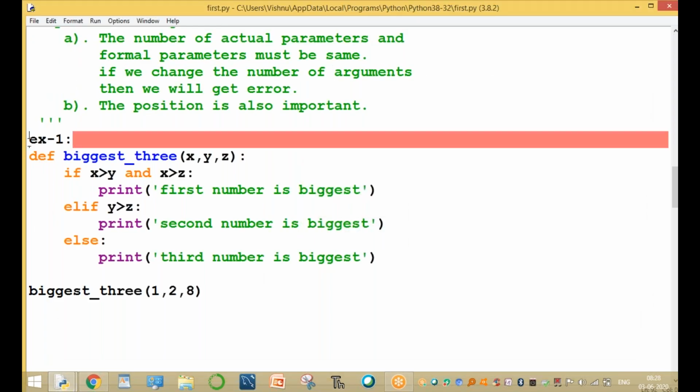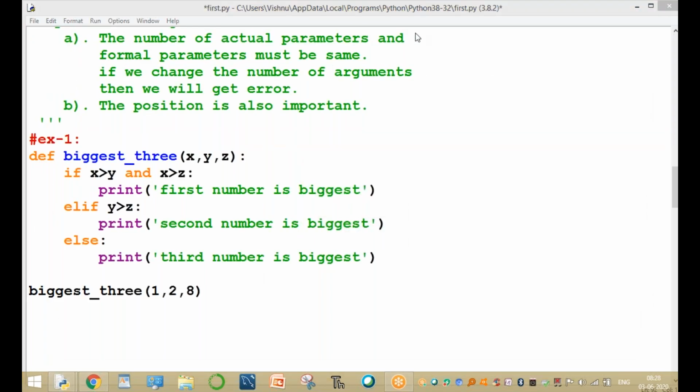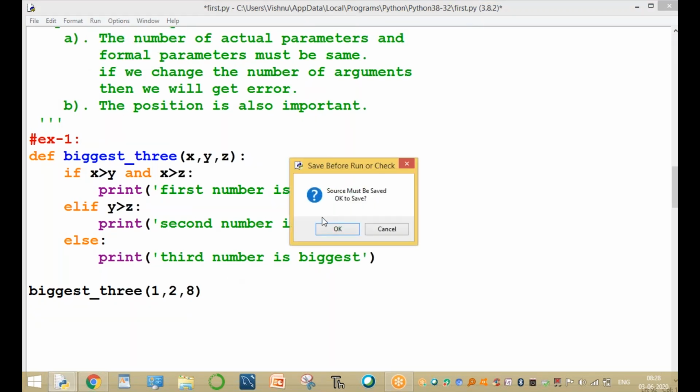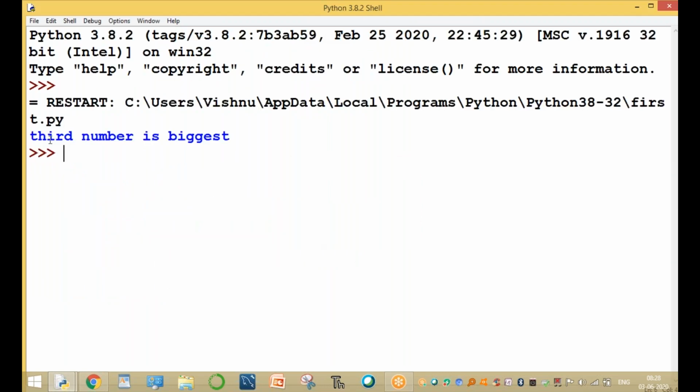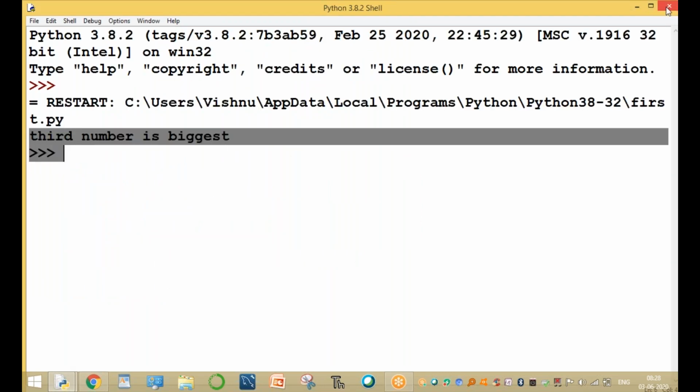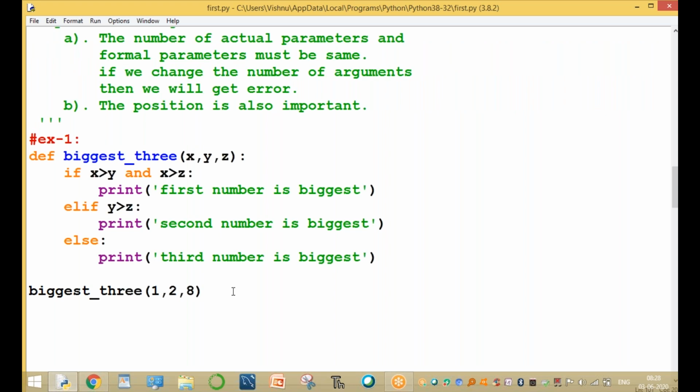Here we are using a single line comment. Just wait, and now run this program. Okay, the output is third number is the biggest. Or, for example, call the same function another time. This is called reusability. Biggest of 10 comma 20 comma 5. Here the second number is the biggest.